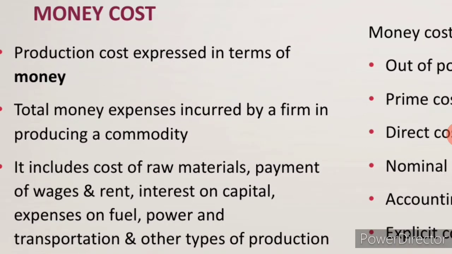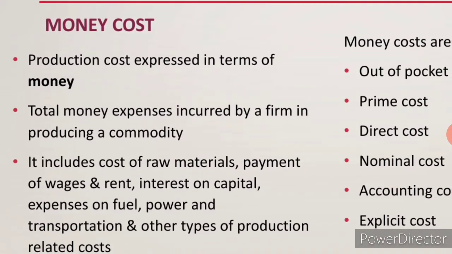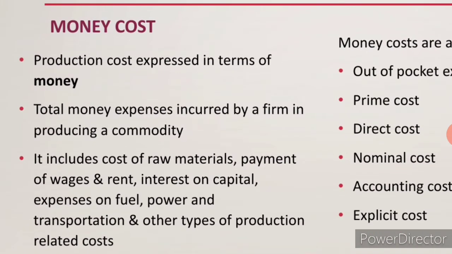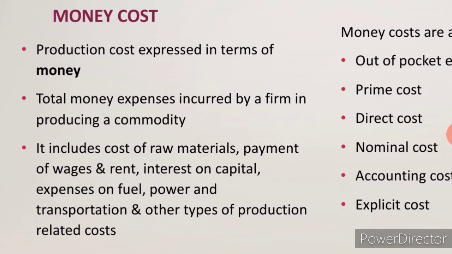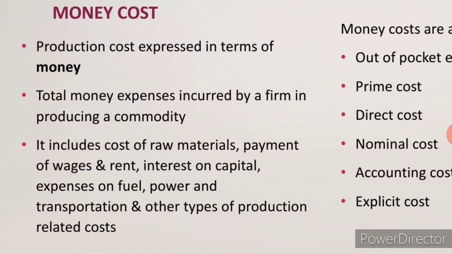For example, in order to construct one building, what is the raw material? We need brick, iron, cement, and sand. These four things are called raw material. Then, what are the costs incurred? Payment of wages: for the labor we have to pay the wage.